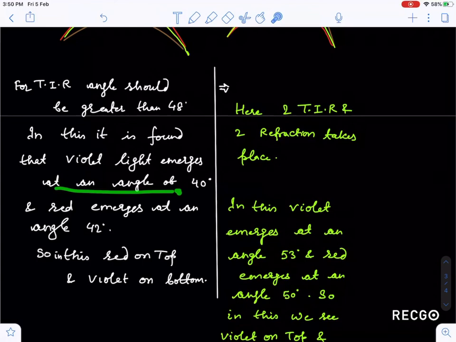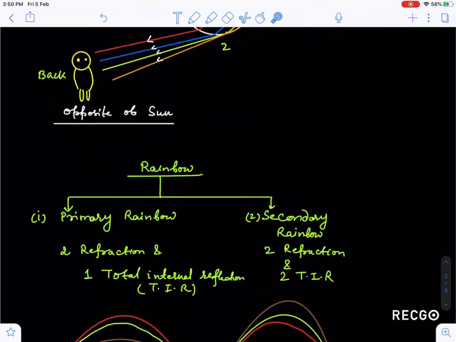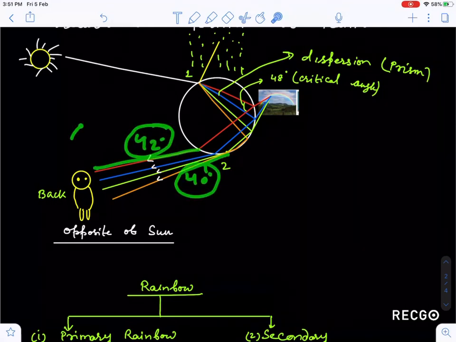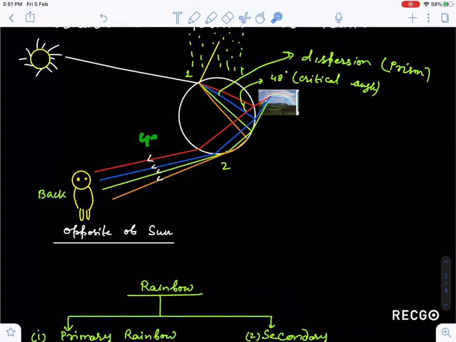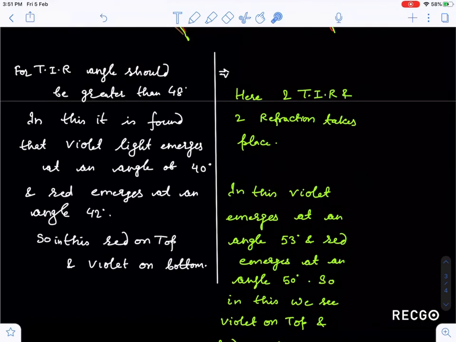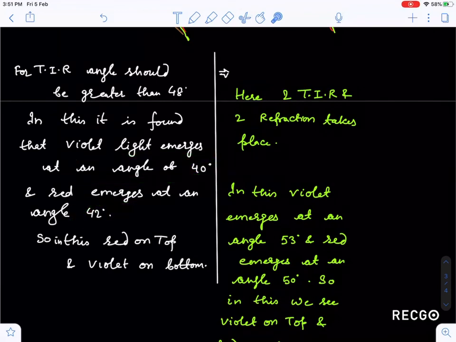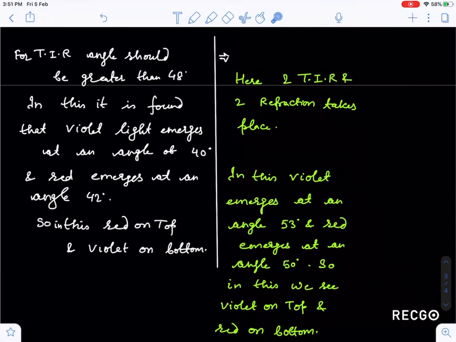In this it is found that violet light emerges at an angle of 40 degrees, and red light emerges at 42 degrees. If the angle of emergence is greater, that ray you will see on the top. So in the primary rainbow, violet light emerges at 40 degrees and red light at 42 degrees. So red is on the top and violet on the bottom.